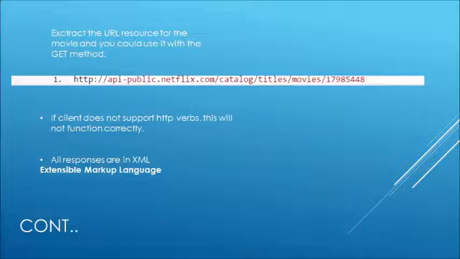So here we could see API public, Netflix catalog titles, movies, and a whole bunch of numbers. That specific set of numbers will return to you all the information that you need, or want, to find out about a specific movie. If a client does not support the HTTP verbs, it will not function correctly. Those verbs are GET, PUT, DELETE, and POST. All responses are in XML, or Extensible Markup Language.